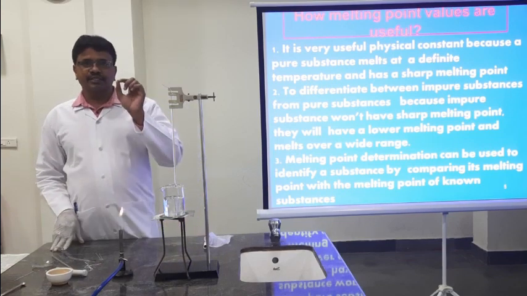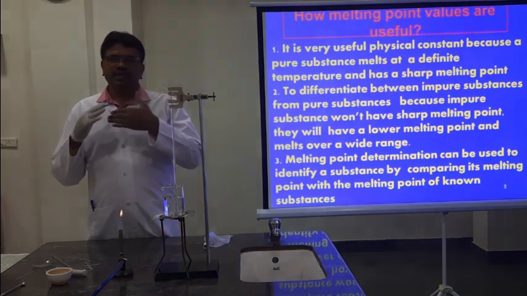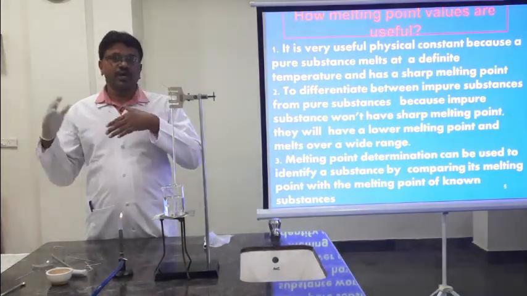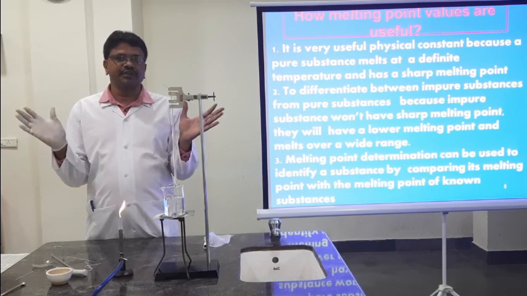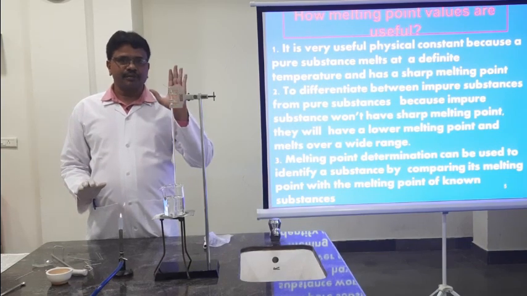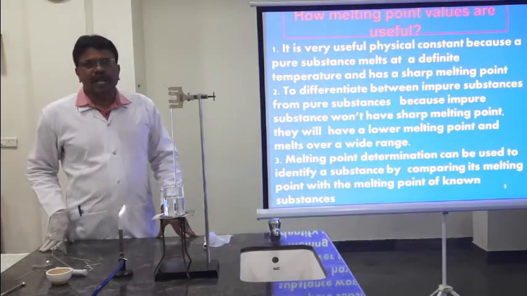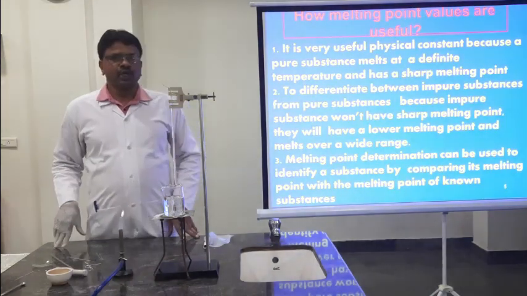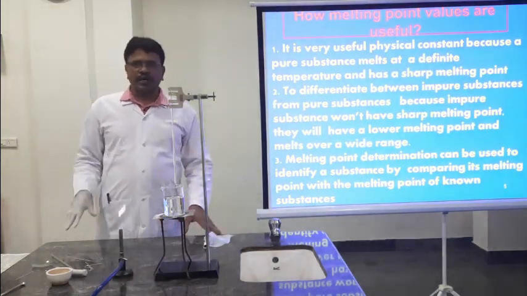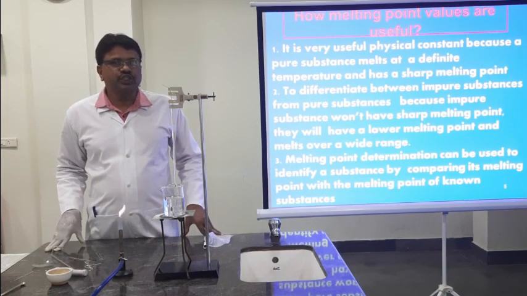In these reactions, the reactants should be very pure. Otherwise, what happens? The further steps will not get the expected yield, so all results will be deviated. That's why purity is very much important. If a substance is pure, that substance will have a very sharp melting point. Here you know about ice. What is the melting point of ice at sea level? It is 0 degrees Celsius.